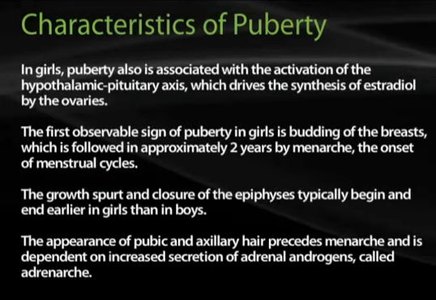Likewise, in girls, puberty is similarly associated with the activation of the hypothalamic-pituitary axis. However, in girls, this drives the synthesis of estradiol by the ovaries. Now, the first observable sign of puberty in women is budding of the breast, which is then followed approximately 2 years later by menarche, the onset of the menstrual cycle. The growth spurt and closure of the epiphyses typically begin and end earlier in girls than in boys, and the appearance of pubic and axillary hair precedes menarche and is dependent on increased secretion of adrenal androgens, called adrenarche.